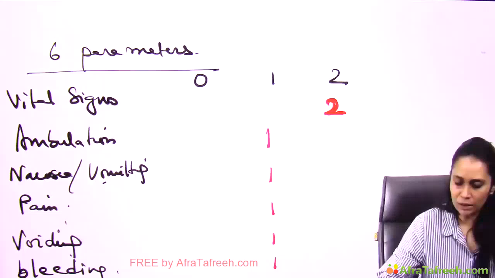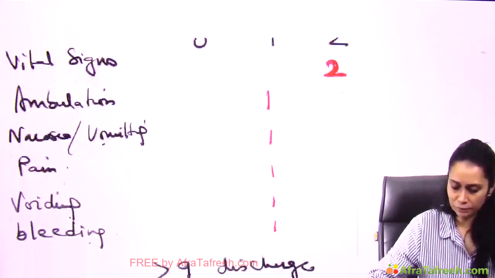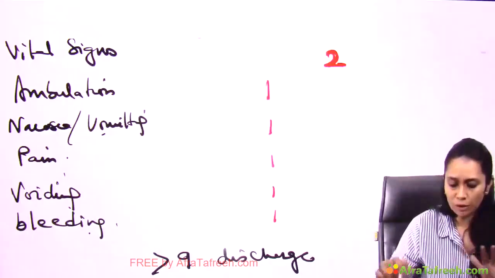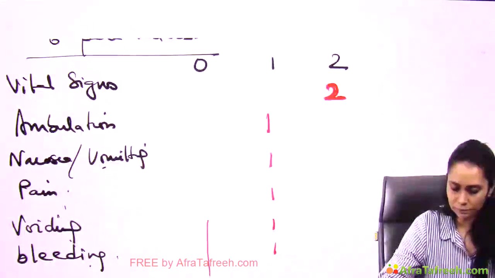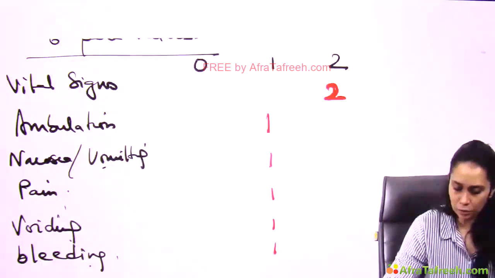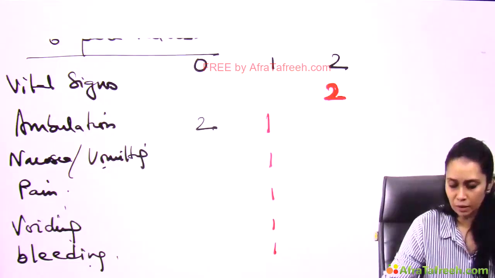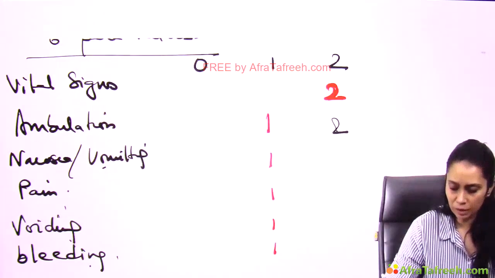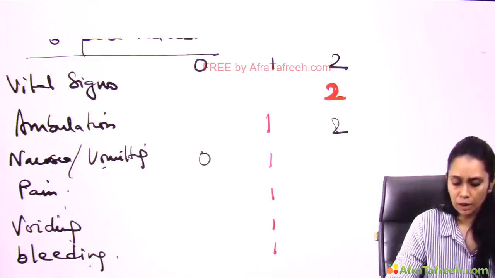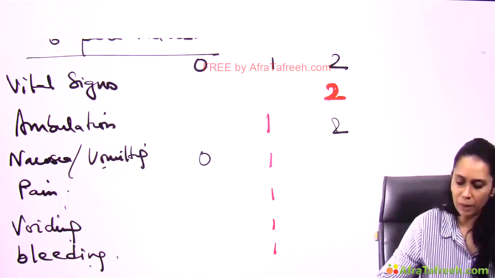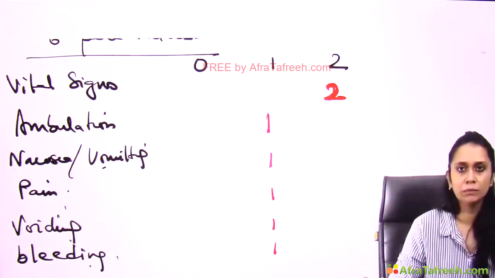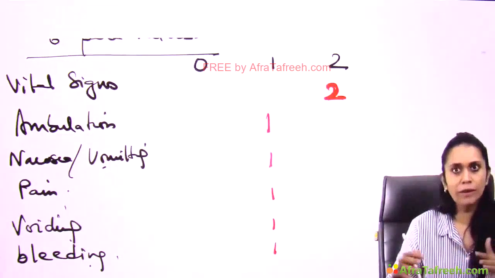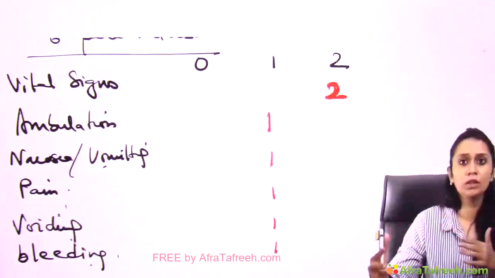And rest should at least be 1. Right? 2 plus 1, 3, 4, 5, 6, 7. At least rest all. Like if let's say ambulation is 2, and nausea and vomiting is 0, I cannot discharge my patient. Vital sign was fixed to have 2, and rest of the parameters should at least have 1 score. Then only patient can be discharged. Right? So this was modified PADS, which improved the discharge criteria much better.